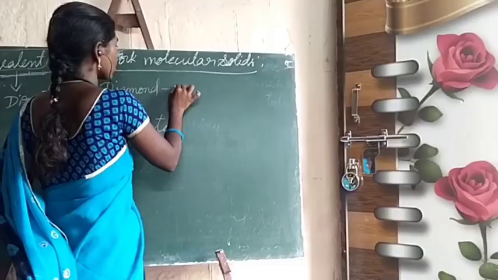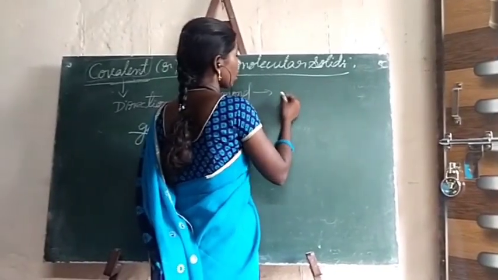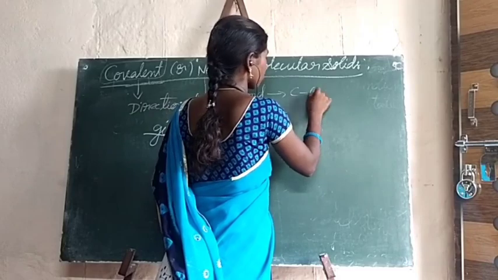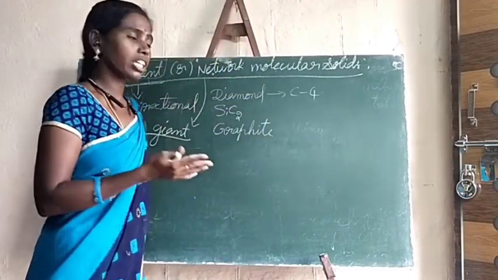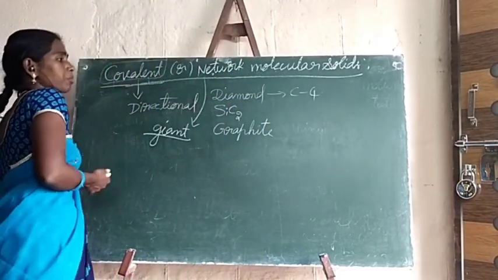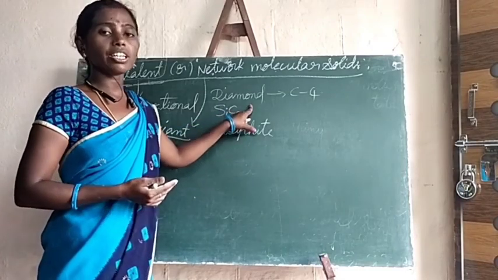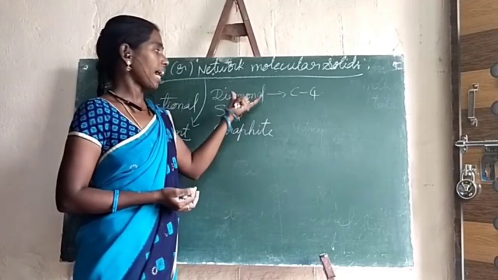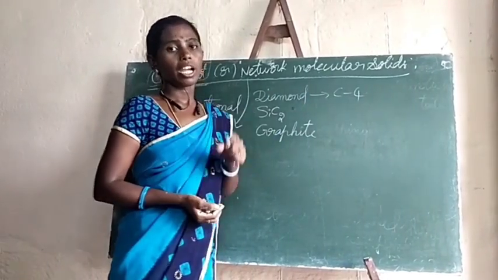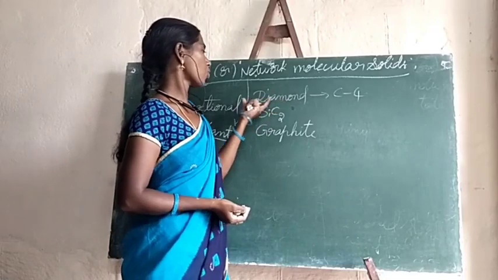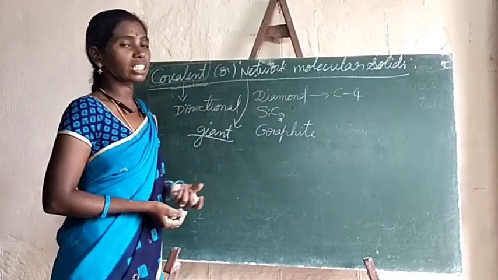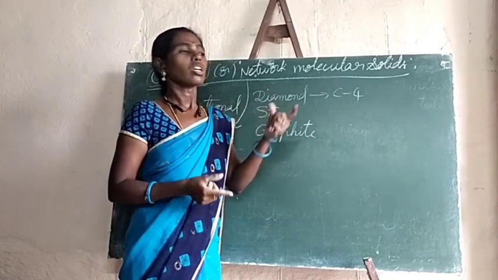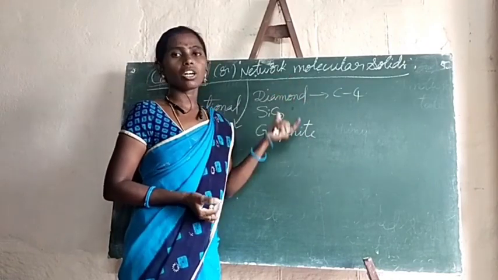With 4 other carbon atoms, there won't be any free electrons, because carbon valency is 4. Each carbon is surrounded by 4 other carbon atoms, so there are no free electrons, and it acts as a bad conductor of electricity. And as I told you, due to the strong directional covalent bonds, the atoms are held strongly in position, so these giant molecular solids are hard.